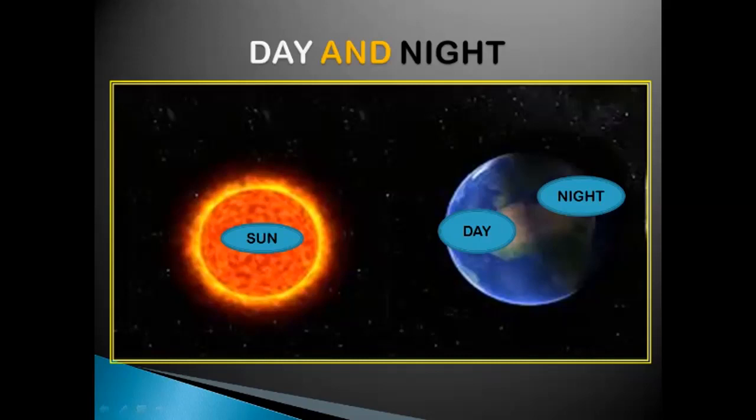This part where night is written is the place where the sun rays do not fall. So this particular part will be having night, and this particular part which is facing the sun will be having day. And this rotation goes on. After it rotates, this particular part will be having night, and this particular part will be having day. This is how the day and nights are caused. So the rotation of the earth causes day and night.